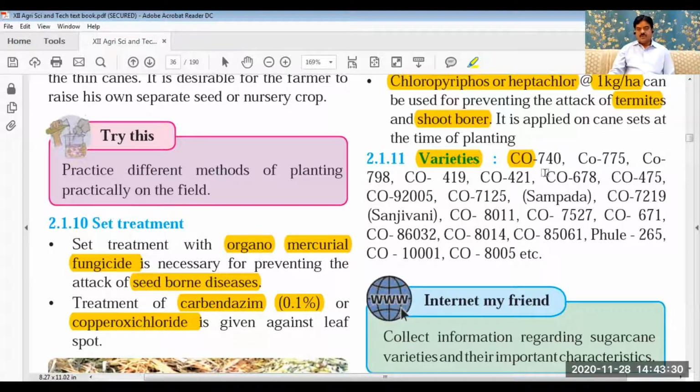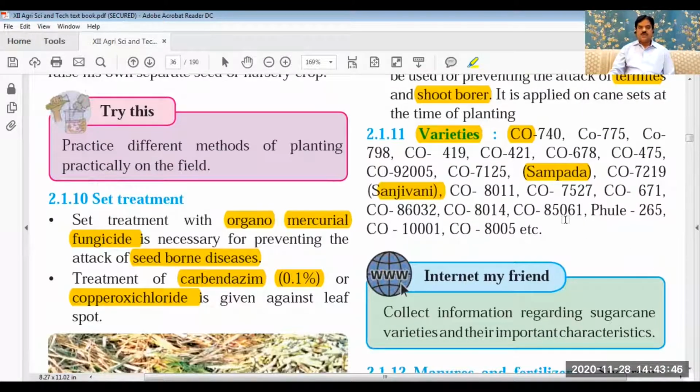So there are CO 740, CO 7717, CO 775, CO 798. Likewise, there are other varieties like Sampada, Sanjeevani, and others. So CO means Coimbatore, don't forget.